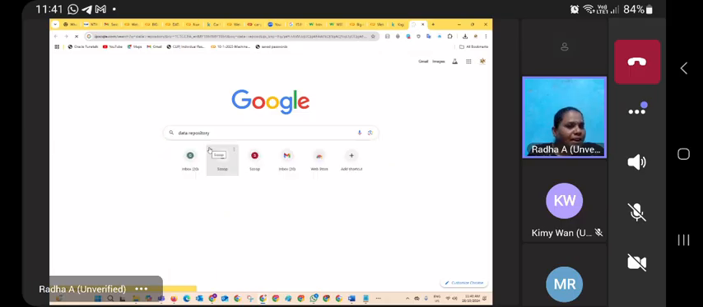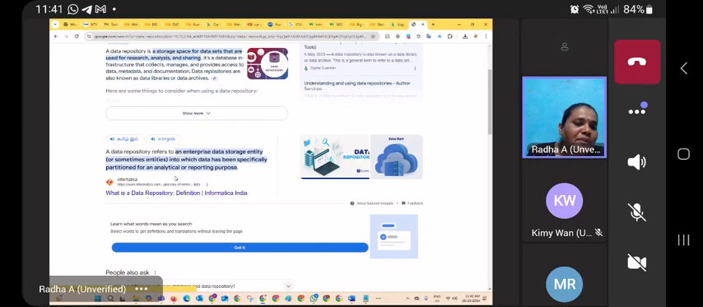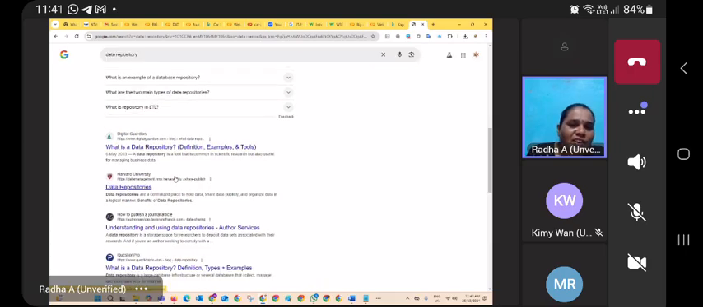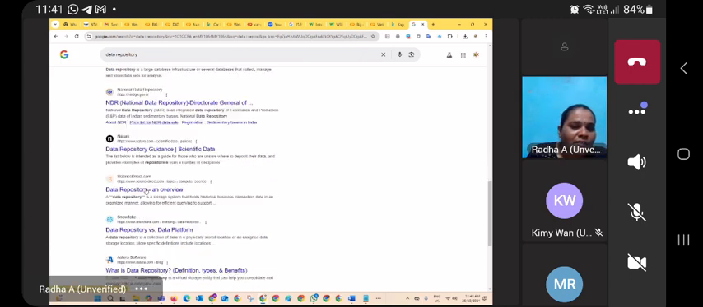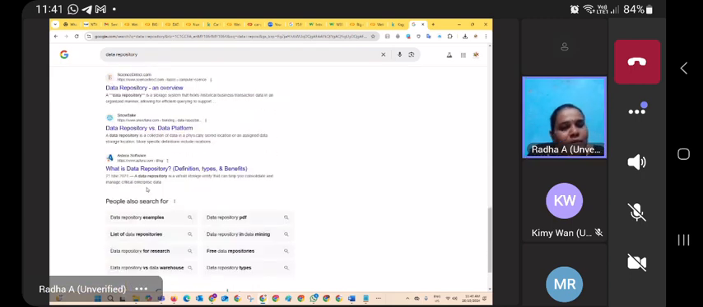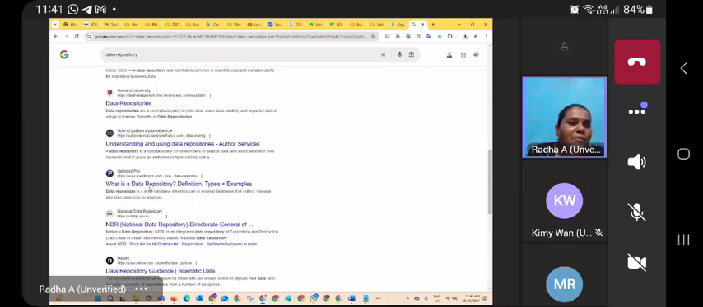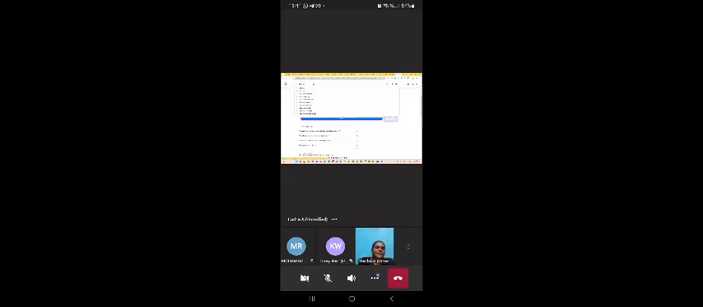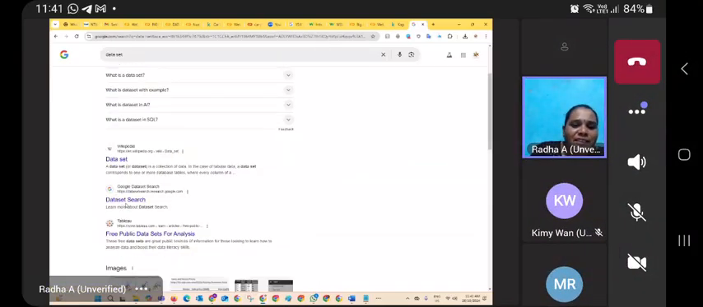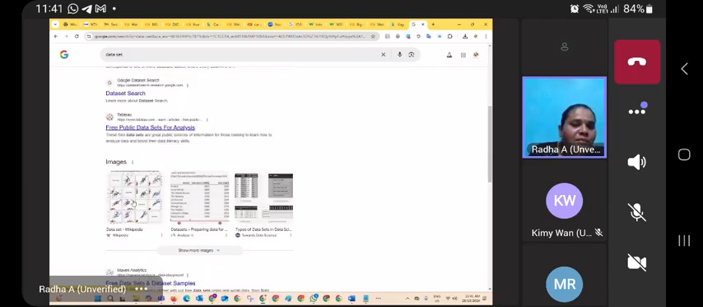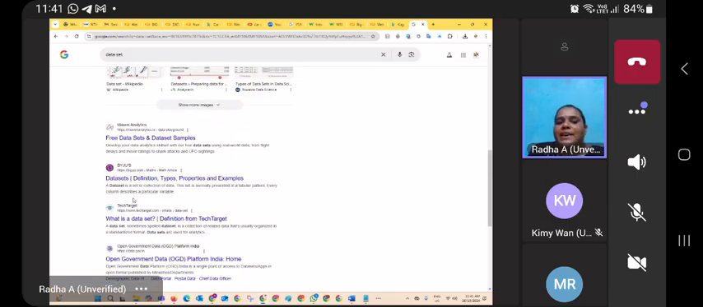Just type data repository. If we type data repository, see, plenty of repositories are available. Different kinds of data repositories are available. Let me type data set. See, the top result is Kaggle. Here data sets are available, data set search is available, Tableau is available. So different kinds of repositories are available, you can go for using them.